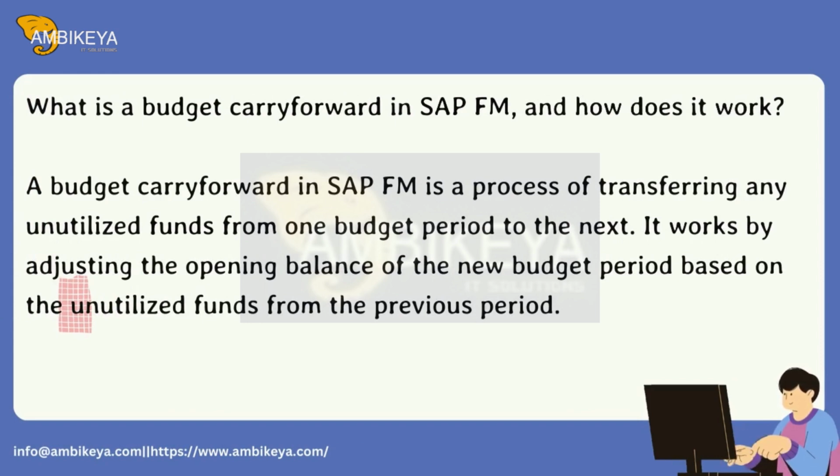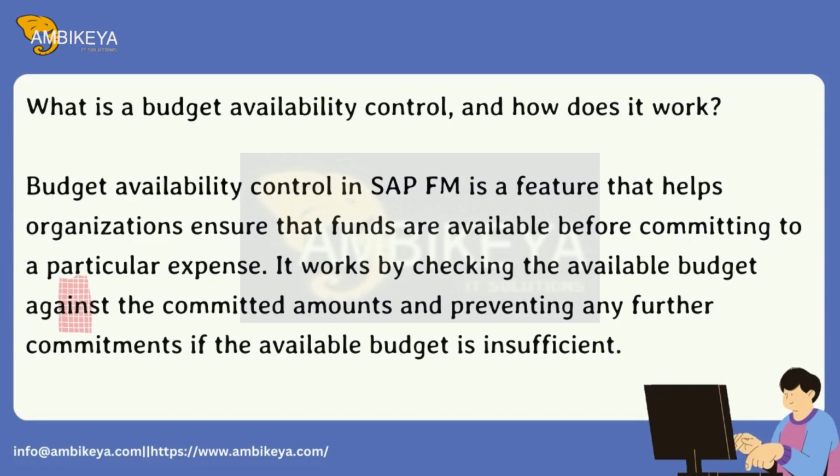A budget carry forward in SAP FM is a process of transferring any unutilized funds from one budget period to the next. It works by adjusting the opening balance of the new budget period based on the unutilized funds from the previous period. What is a budget availability control, and how does it work? Budget availability control in SAP FM is a feature that helps organizations ensure that funds are available before committing to a particular expense. It works by checking the available budget against the committed amounts and preventing any further commitments if the available budget is insufficient.